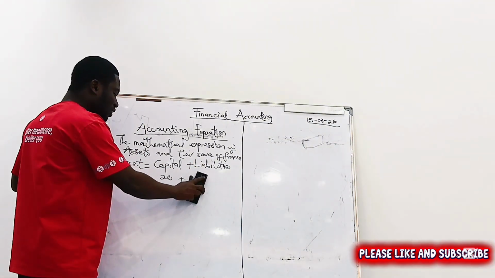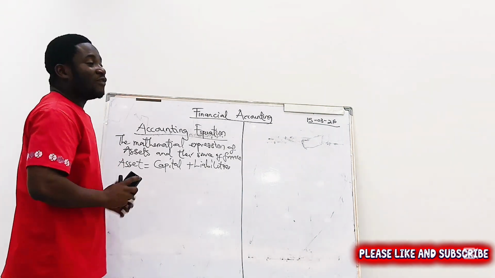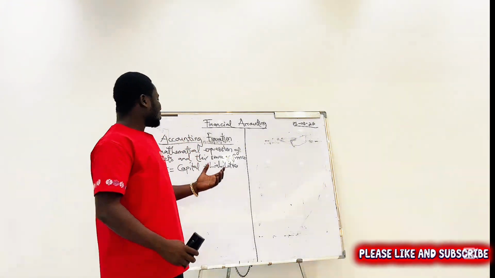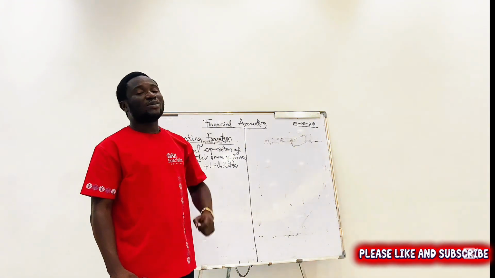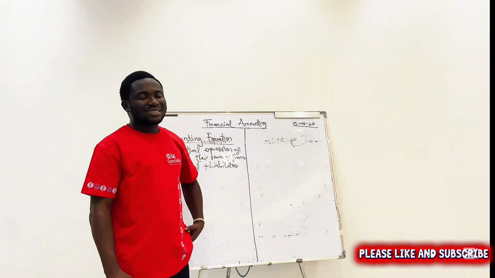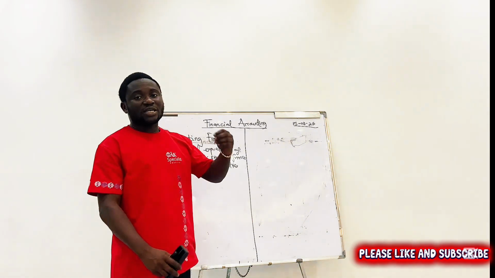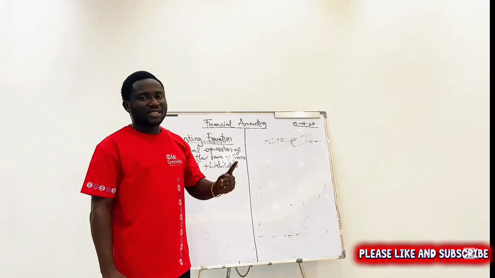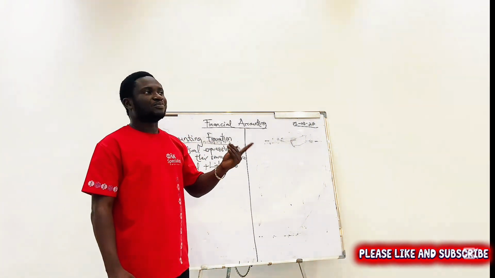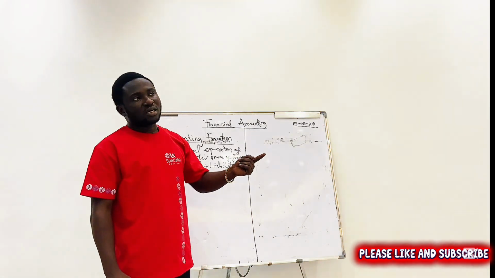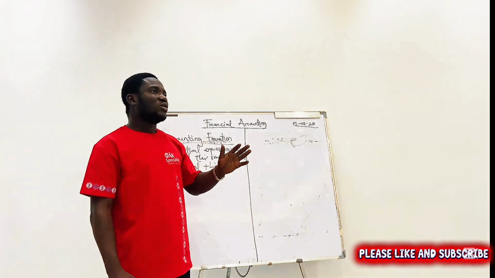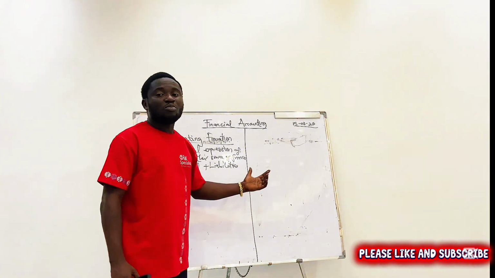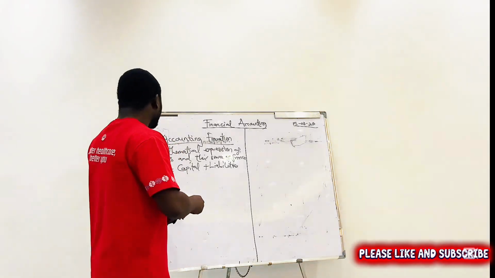But we are going to make it a bit complex for the benefit of the financial statement, because accounting equation is what we are going to use in the statement of financial position. I told you the types of financial statement. We have the income statement, we have the statement of financial position, we have the cash flow statement, and then we have the changes to owner's equity. We also have the notes to the account. But we are saying that this is going to help you in the statement of financial position. So let's then break it.